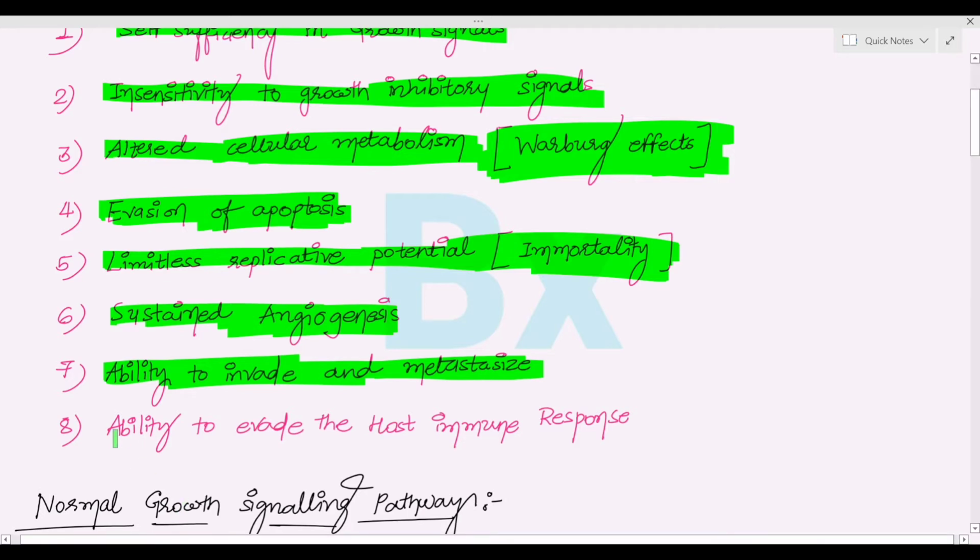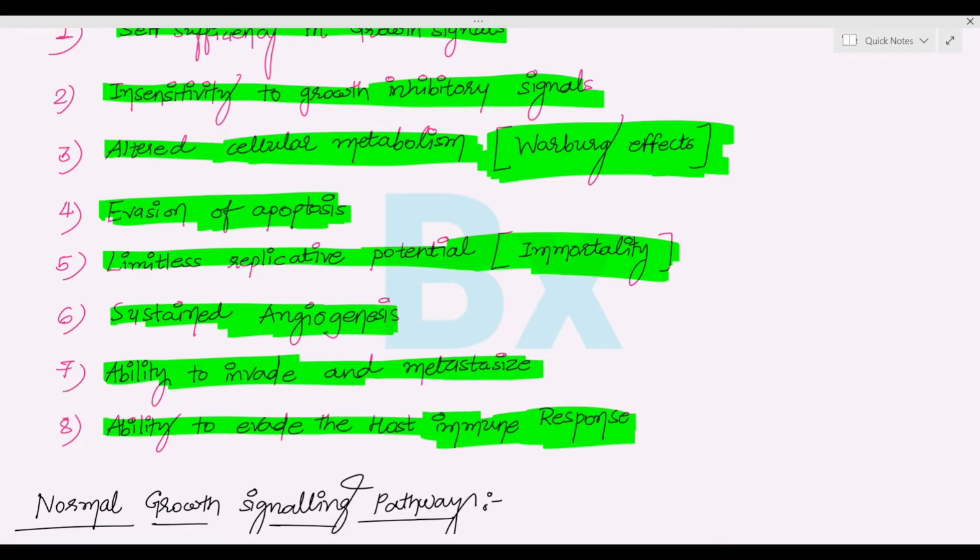And the last one, the ability to evade the host immune response. Normally in our body, there are T cells and immune regulatory cells. They regulate normal cellular proliferation.